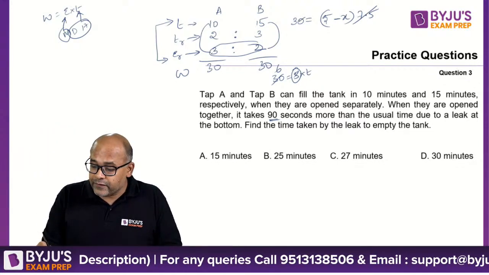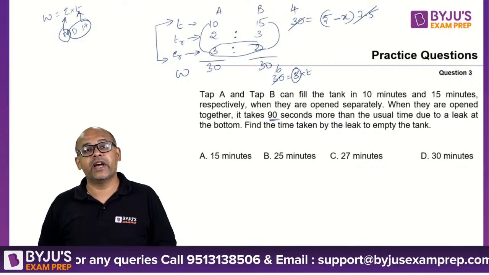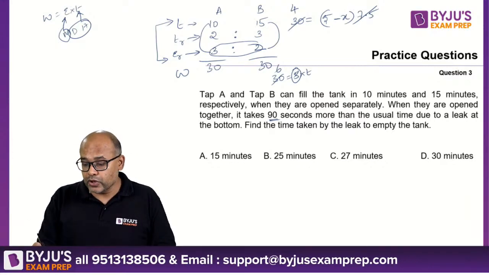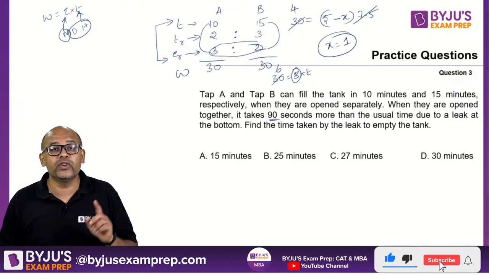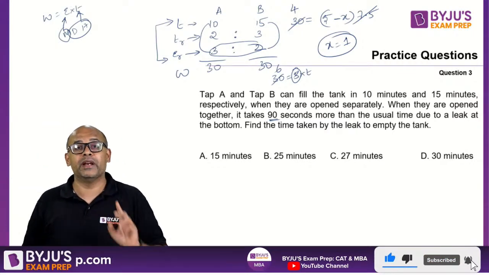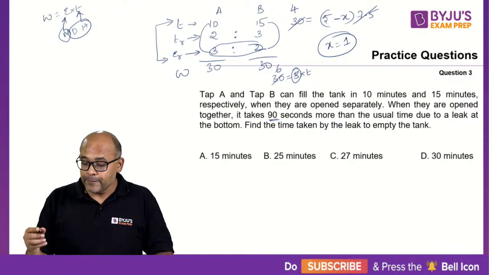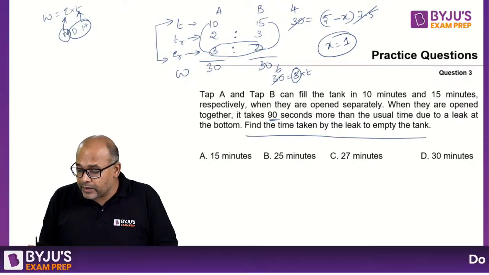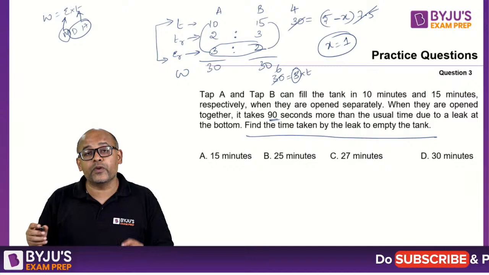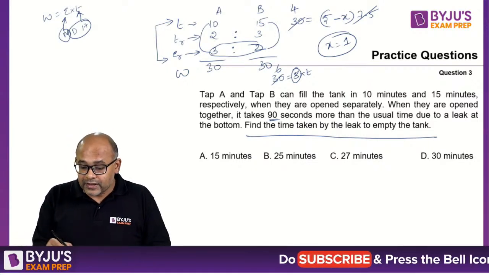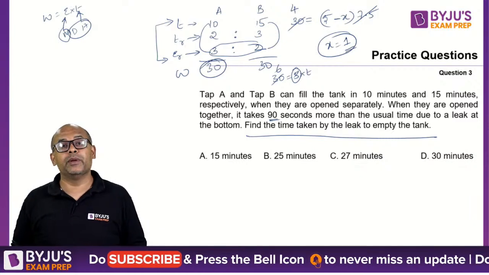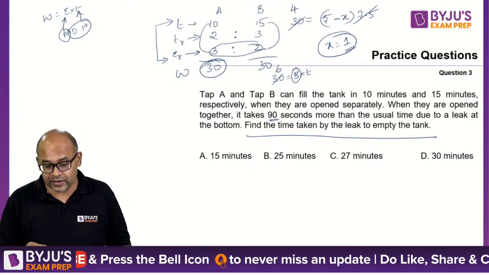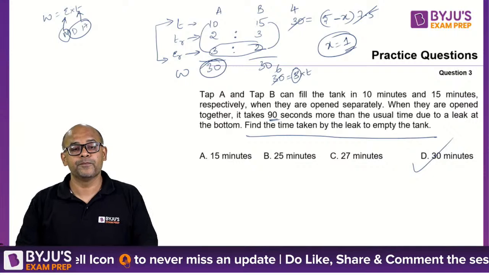So 7.5 into 4 is 30, so your x is 1. So the efficiency of your leak is 1 unit per minute. Now find the time taken by the leak to empty the tank. If only the leak is working, then 30 units have to be leaked out. The efficiency is 1 per minute, so 30 will take 30 minutes. So the answer is option D.